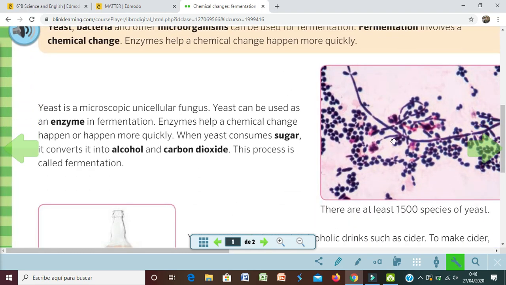Yeast. What is yeast? You have here a picture. I show you a different one. It's a microscopic unicellular fungus. So it belongs to the fungi kingdom. Es un hongo unicelular y microscópico. Yeast can be used as an enzyme in fermentation. Enzymes help a chemical change happen more quickly. When yeast consumes sugar, it converts it into alcohol and carbon dioxide, as I explained before. And this is a process called fermentation.